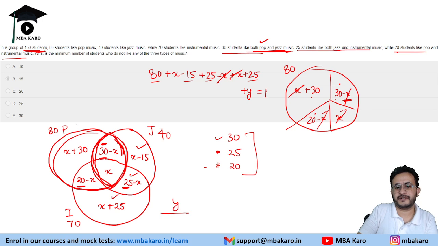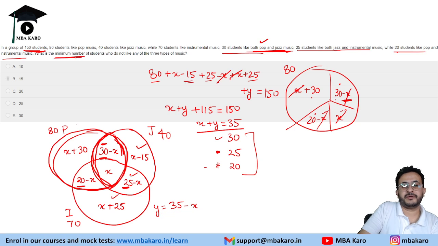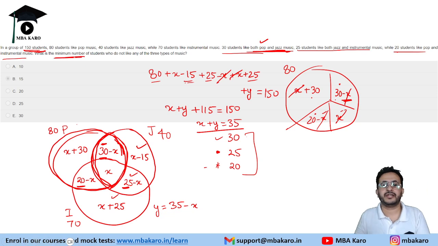That total is 150. So we get x plus y plus 115 is equal to 150, or we can say x plus y is equal to 35, or we can also write this value as 35 minus x, right? So y is 35 minus X.